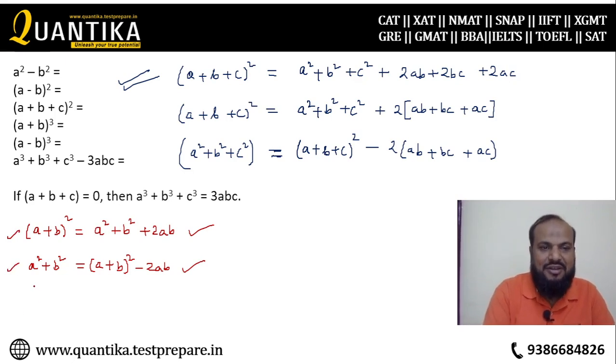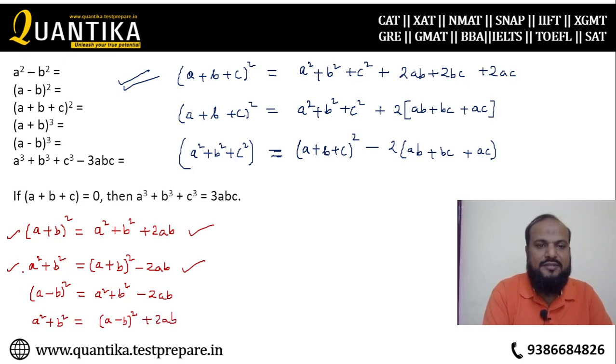In this similar fashion, a minus b whole square is equal to a square plus b square minus 2ab. So again you can write a square plus b square is equal to a minus b whole square plus 2ab. So please notice that these two formulas, identities, have the same terms on the left hand side, a square plus b square.